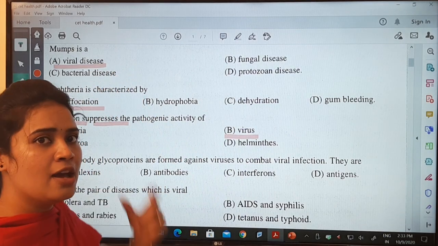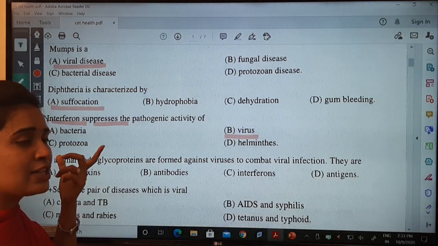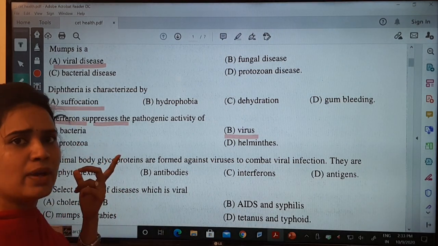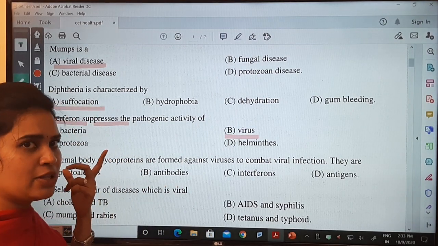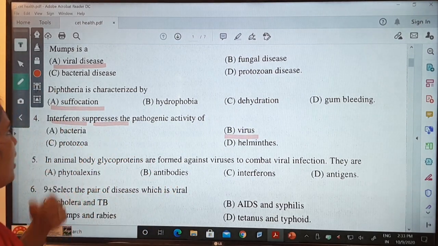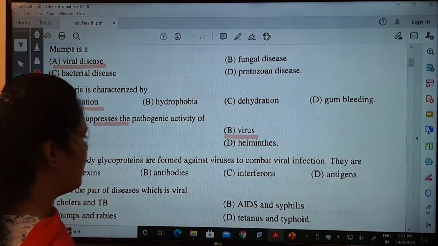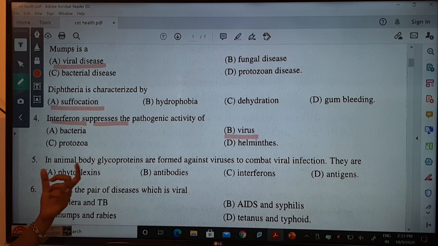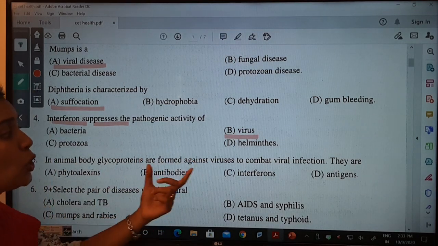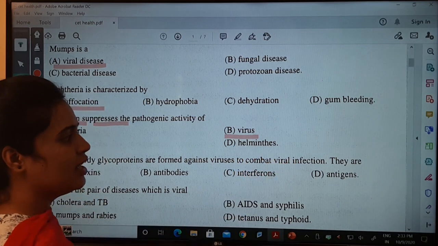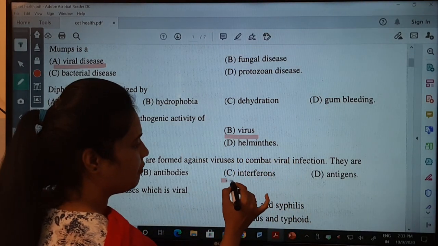I already told this in your previous class. So remember, interferons mainly act when viral infection happens, only when viral infection happens, not with bacteria or anything else. So interferons suppress the infections of viruses. Same thing they asked: in animal body, the glycoproteins are formed against the viruses to combat viral infection. What are they? Now only I told you, they are nothing but interferons.